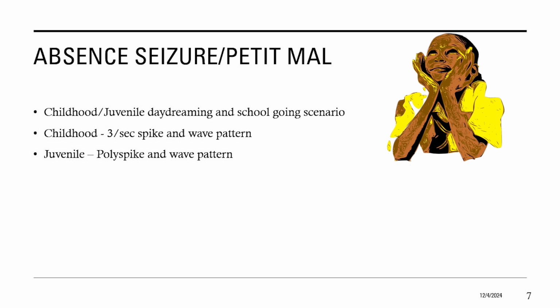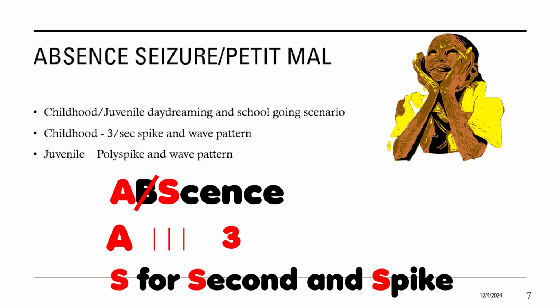Next is absent seizures or petit mal seizures, and this is in childhood or juvenile state, and there is always an MCQ scenario telling you that there is a daydreaming school going child, and in childhood the most common is 3-second spike and wave pattern, and in juvenile we have polyspike and wave pattern. Now for the word absence, we have A, which is made up of 3 lines, so we have 3, and for B we place the slash here, and for S we have second and spike and wave pattern.